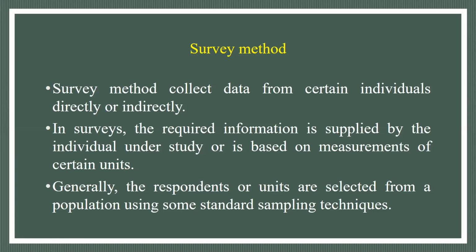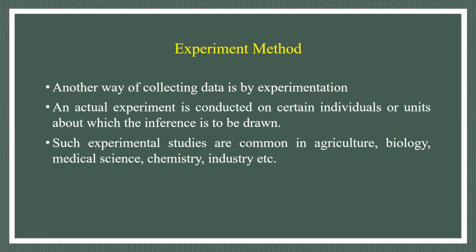So if a population is used, we select a certain part of that population, and that part is called a sample, and this sample is selected following certain basic principles or rules.